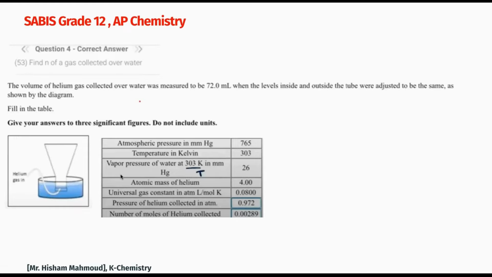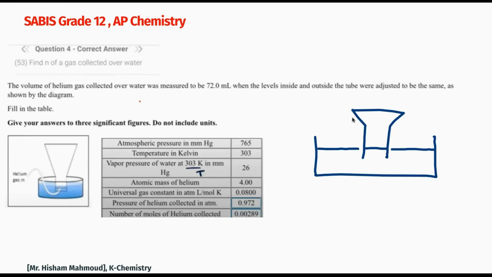Okay, this is our next question. Find the number of moles of gas collected over water. Sometimes in some experiments, the gas is produced and we need to collect it over water. The volume of the helium gas collected was 72 milliliters when the water levels inside and outside the tube were the same, and this is a very important point. So the water level inside here and outside the container were the same. That means that the pressure inside the tube equals the atmospheric pressure outside.